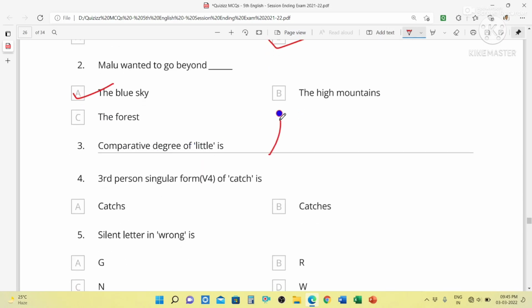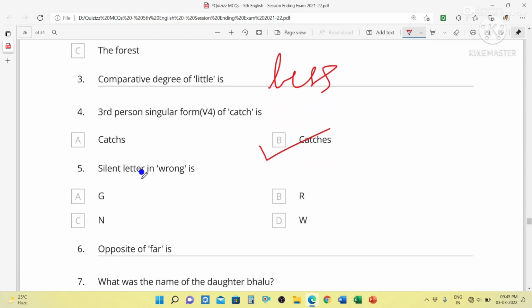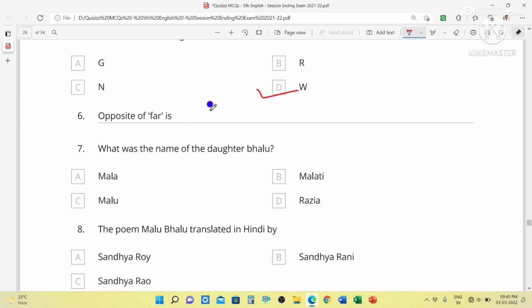Comparative degree of little is less. Third person singular form of catch is catches. Silent letter in wrong is W. Opposite of far is near. What is the name of the daughter of Bhalu? Daughter Bhalu's name was Mallu.